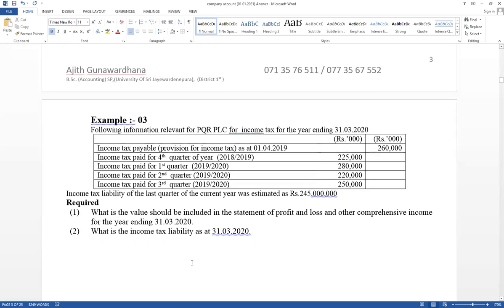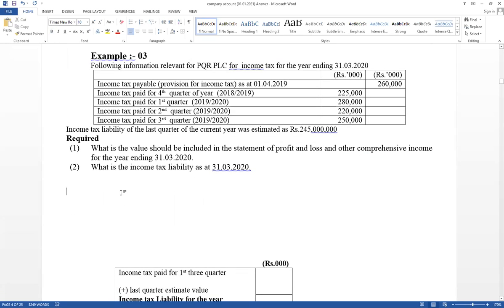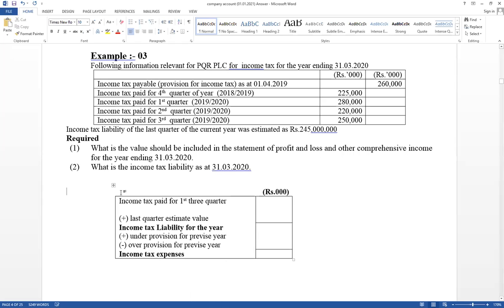Same format. First three quarter paid amounts. Income tax paid first three quarter. Just given first quarter, second quarter, third quarter. 19-20 our account period. Therefore 208,000 plus 220,000 plus 250,000. Then take all three values. That is the first three quarter paid amounts.